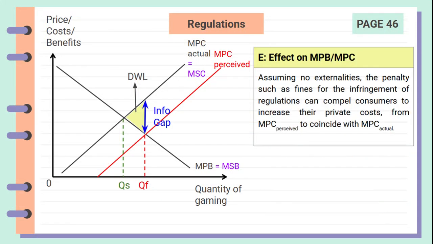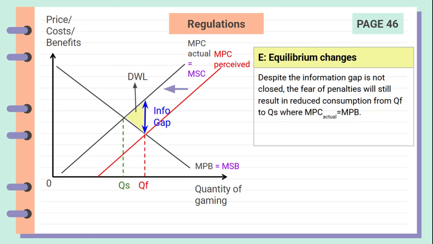The second step, E, is to look at the policy's effect on MPB or MPC. Here, from the figure, and assuming no externalities, penalties for infringing the regulations would increase the private cost of gaming for consumers, and thus their marginal private cost perceived increases and now coincides with marginal private cost actual, basically shifting the MPC perceived curve up to where MPC actual is.